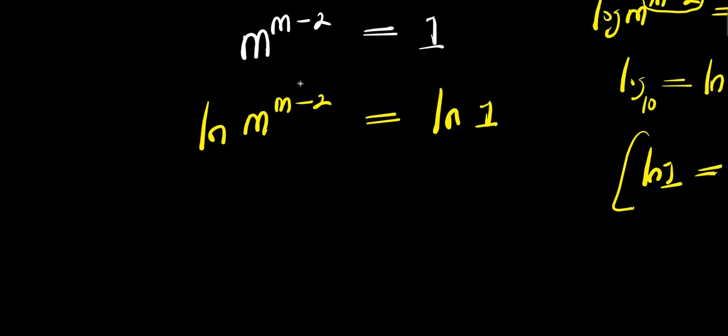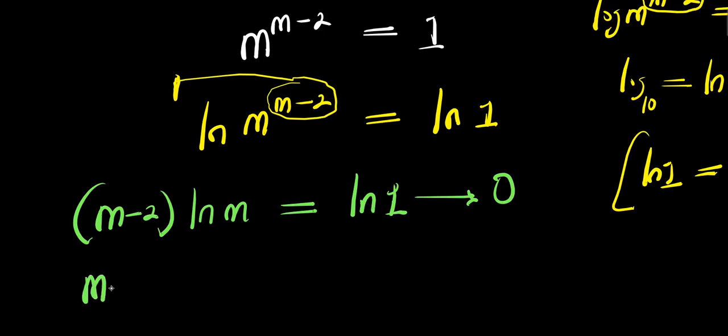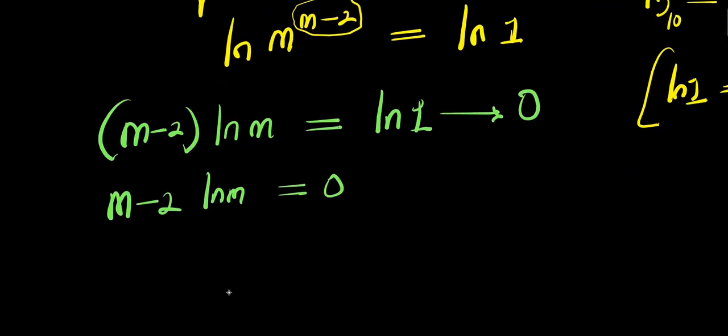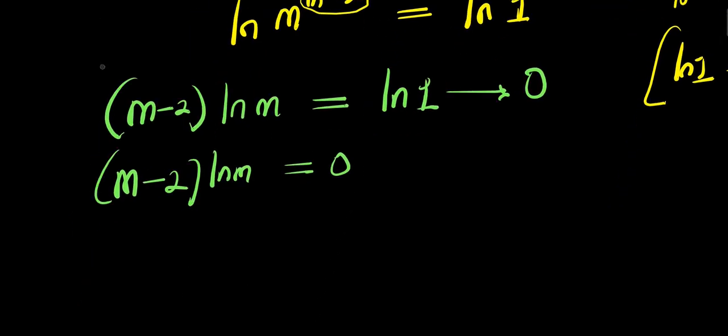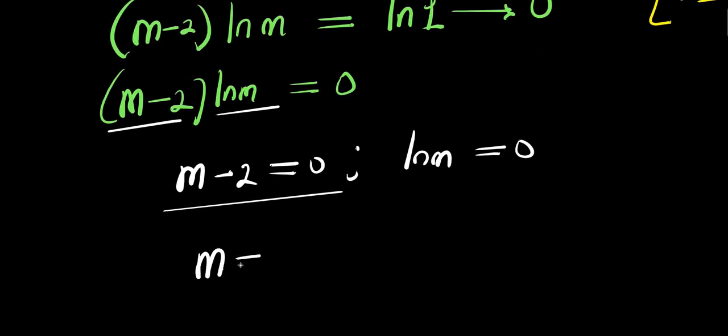Now by applying the property, that means m minus 2 will come in front. So we are going to have m minus 2 times natural log of m equals natural log of 1. And like I said, natural log of 1 is 0. We have m minus 2 times natural log of m equals 0. So at this point, what we can do is to equate each of these to 0. We have m minus 2 equals 0, and we have natural log of m equals 0. If you solve this, you will definitely have m equals 2.